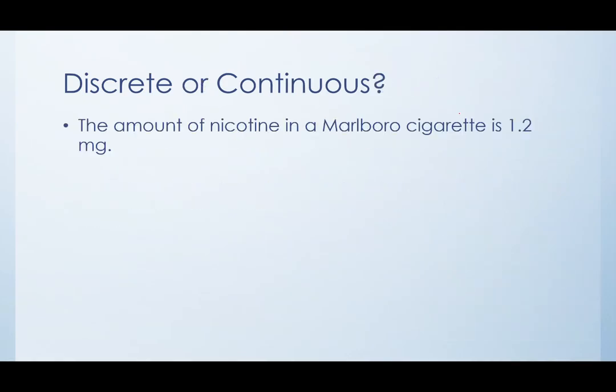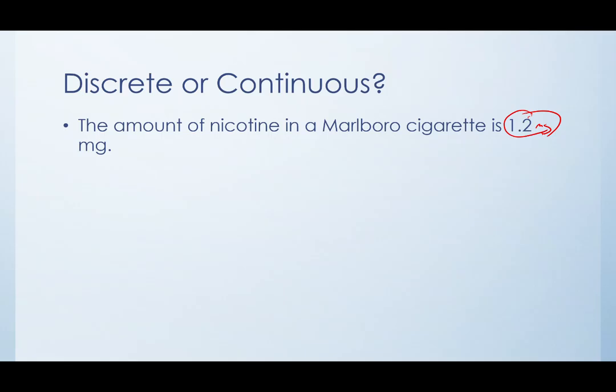So, for example, if I say, hey, the amount of nicotine in a particular Marlboro cigarette is 1.2 milligrams, we would say, okay, the data here is the 1.2 milligrams, right? Is that discrete or continuous? Well, first off, if it has a decimal, it's probably continuous, okay?